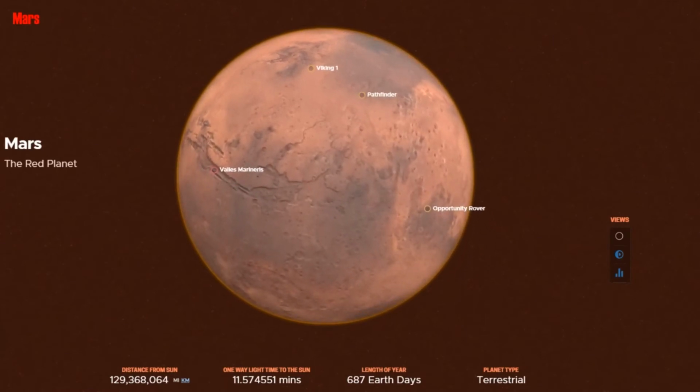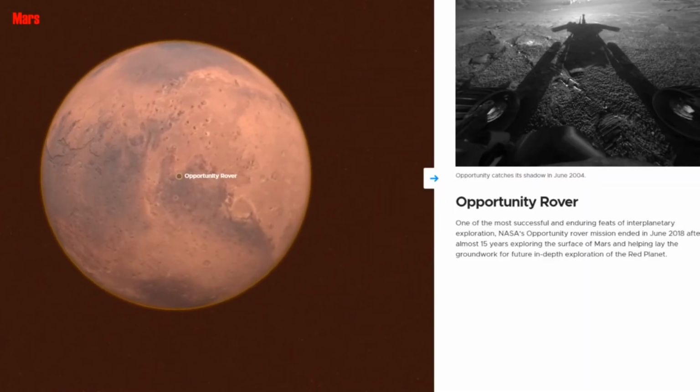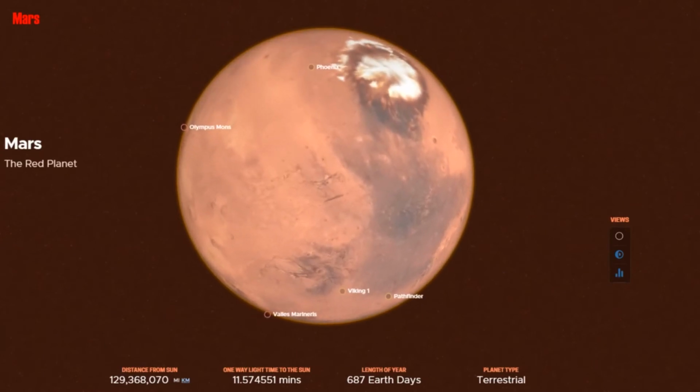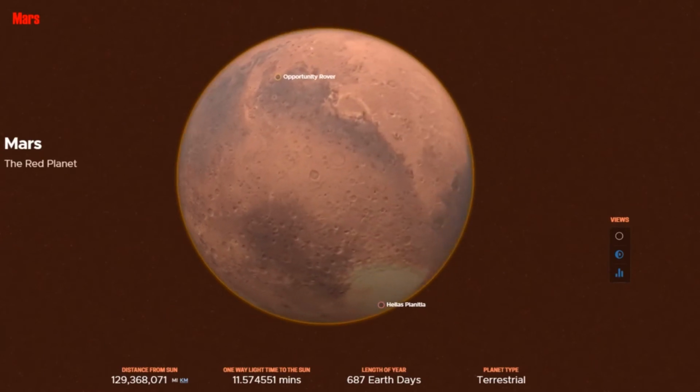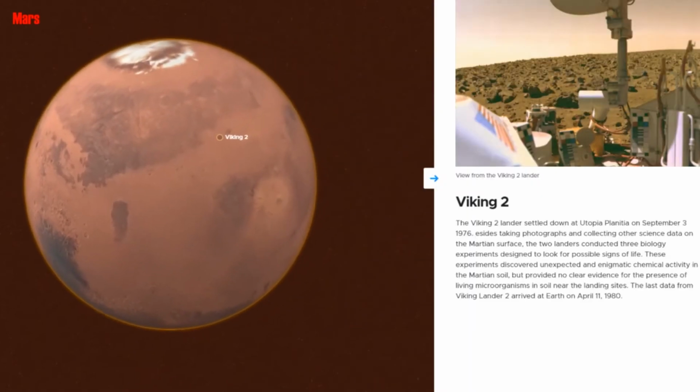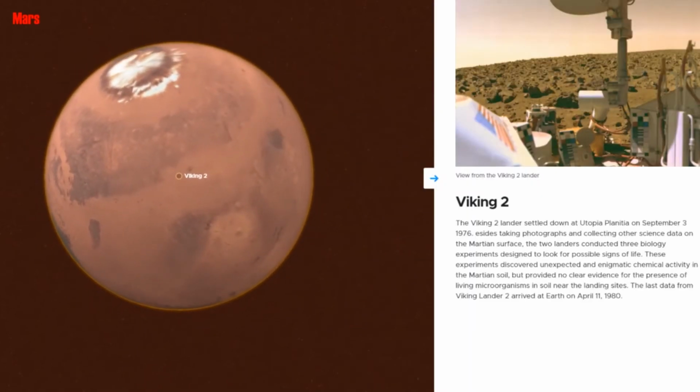So here is located Opportunity rover spacecraft, Viking 1 and Viking 2. This section focuses on US missions with science goals to study planets, moons, asteroids and comets beyond Earth's orbit.